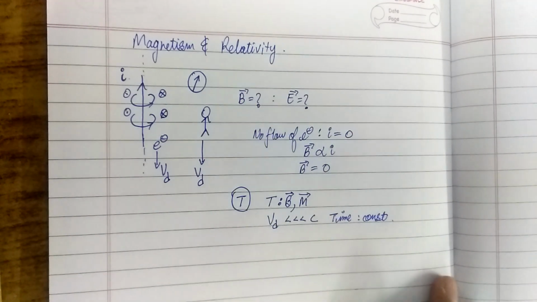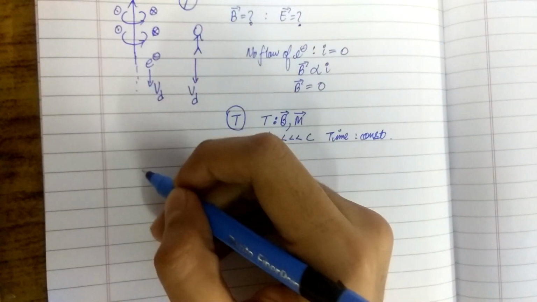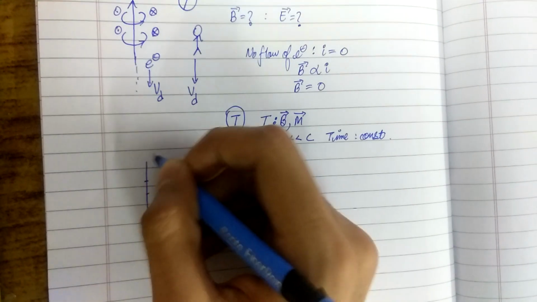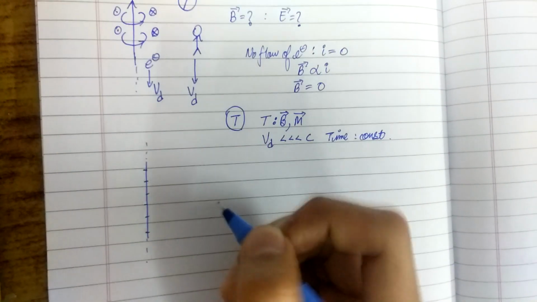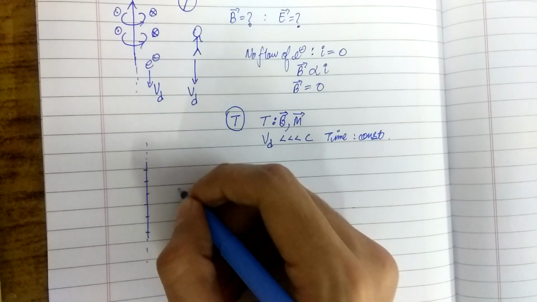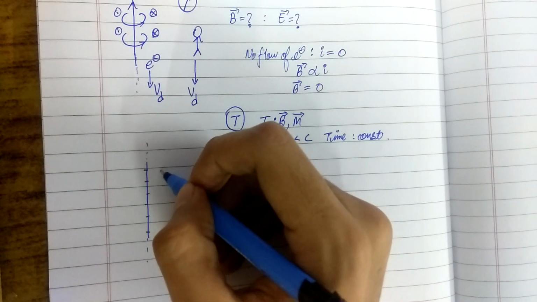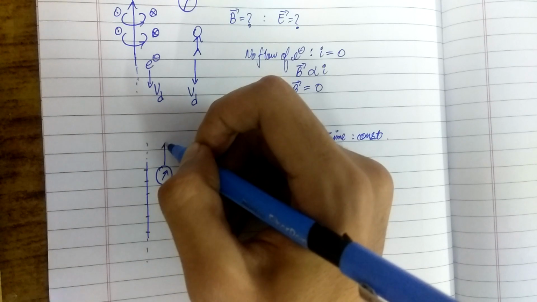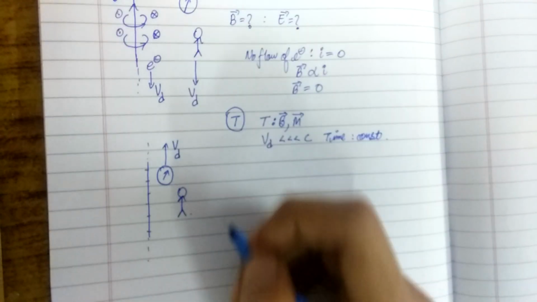But let us say that my friend is right. According to him, the electrons are perfectly still. So let us consider case 2, wherein the electrons are still and the observer is also still for this case. But what will happen to the compass needle? Obviously, it would appear to move with velocity Vd in the opposite direction.